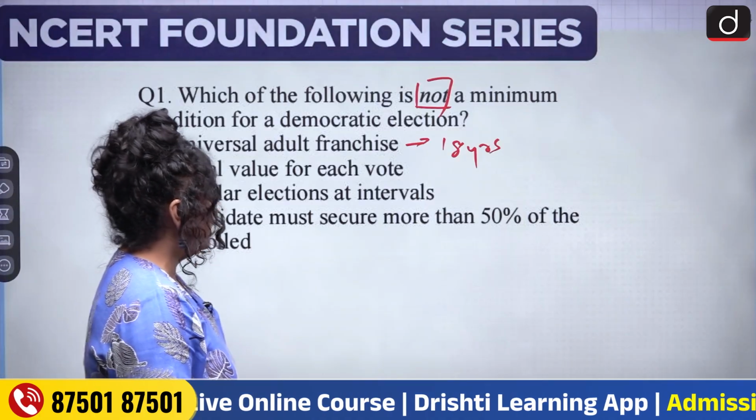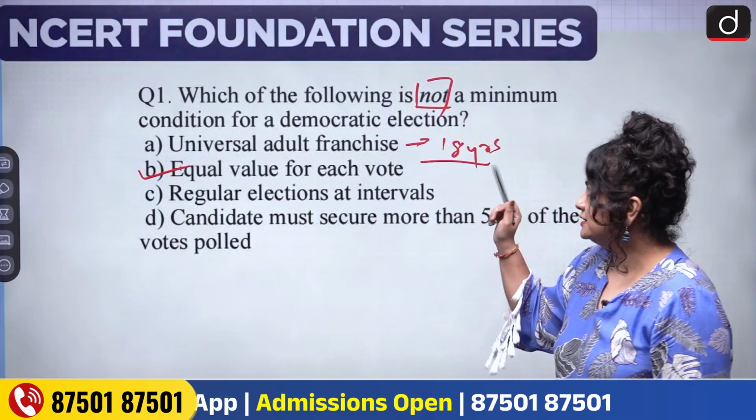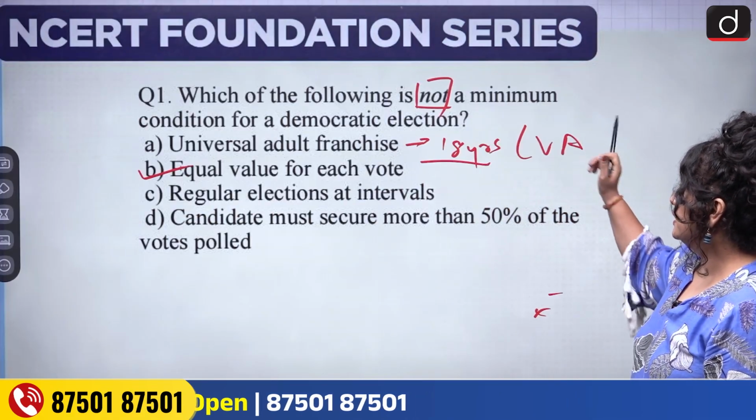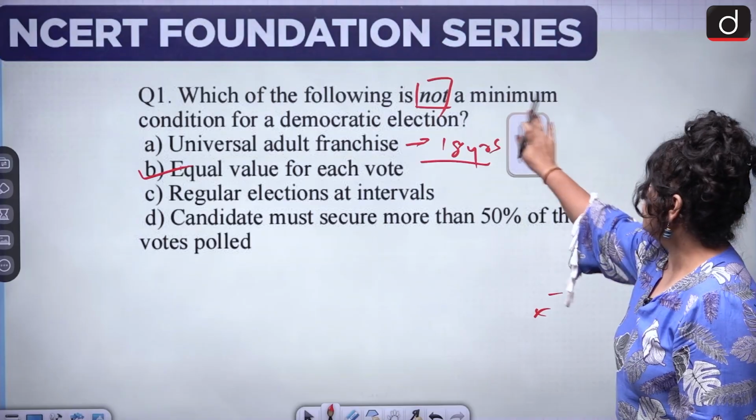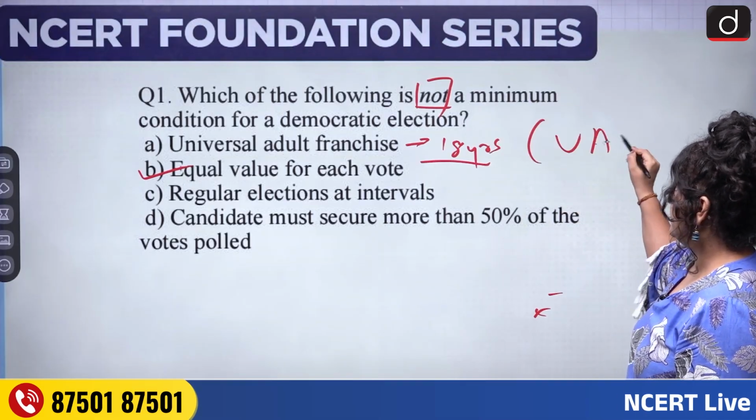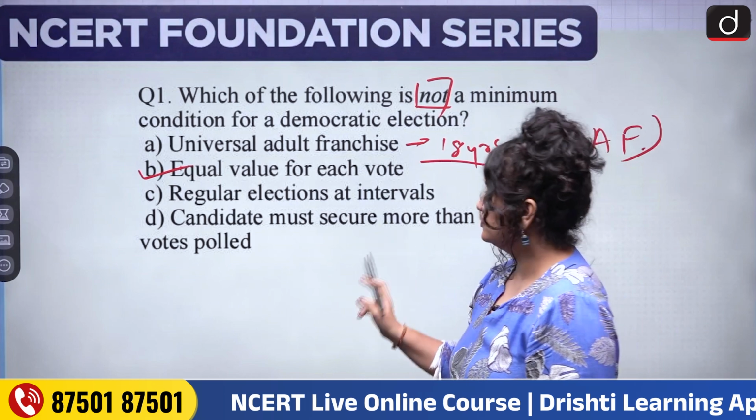Option 2, equal value for each vote. Again, a corollary of this. We did discuss this, the concept of universal adult franchise and how every adult's vote must have equal value and has equal value in our country.